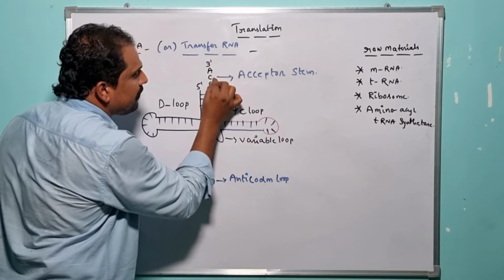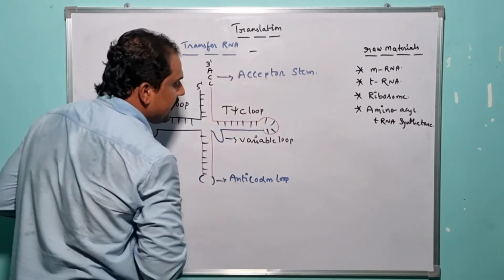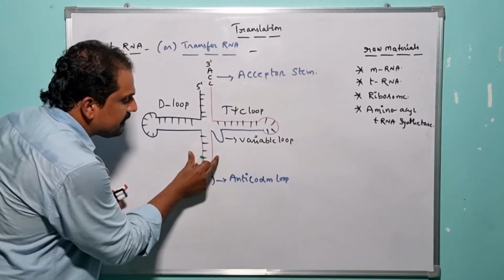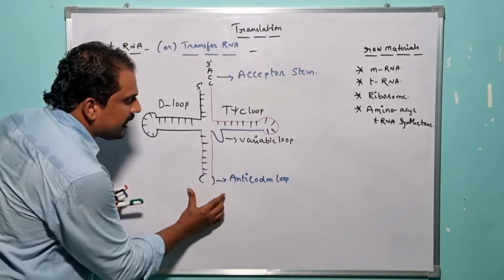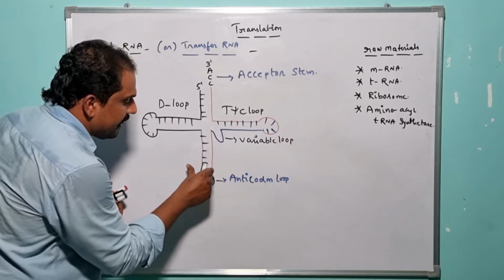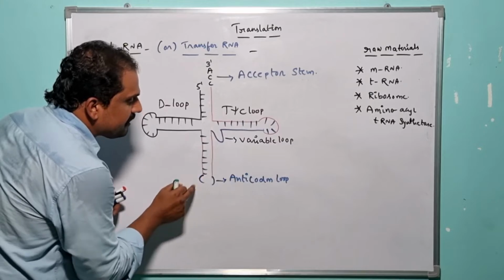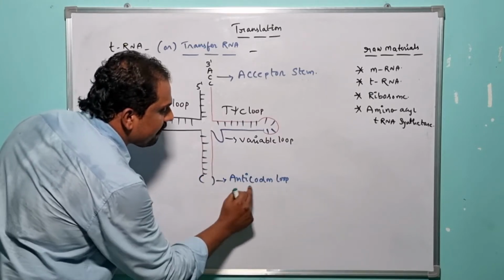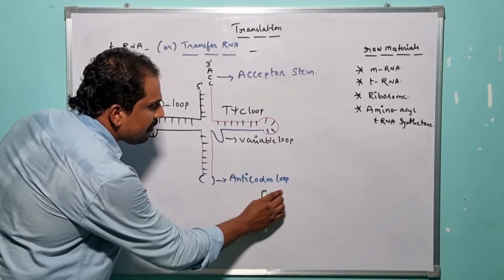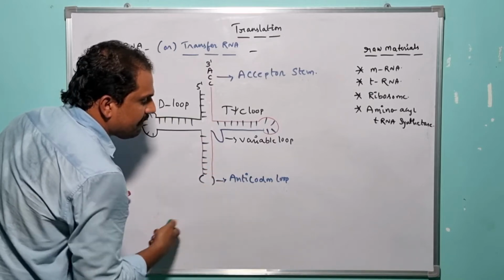So after the successful recruitment of one particular amino acid to the acceptor stem or acceptor site, the specific tRNA is ready to participate in the translation mechanism, and it is capable of studying the codon which is present in the mRNA. So in order to recognize the codon which is present in the mRNA, the specific tRNA takes the advantage of a specialized loop, and it is nothing but what? Anti-codon loop. The specific anti-codon loop, which is a part of the tRNA, is complementary to the codon of the mRNA, right?